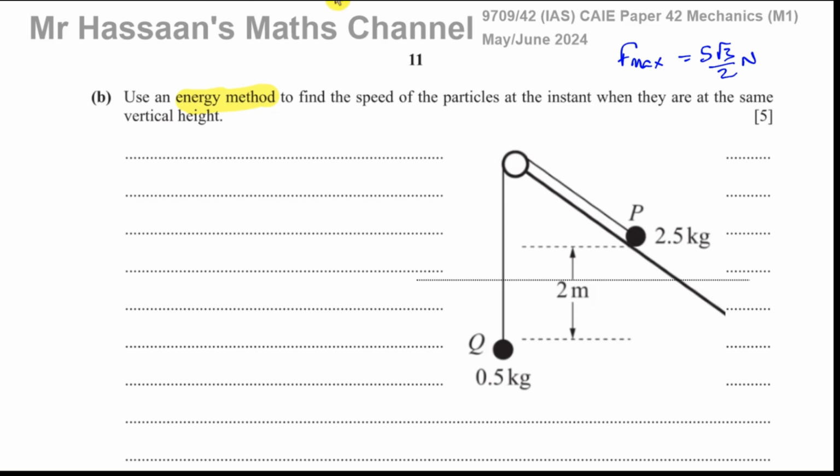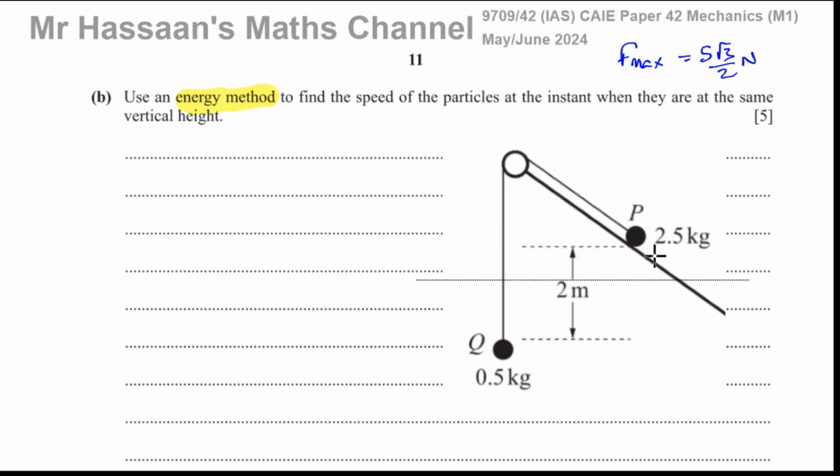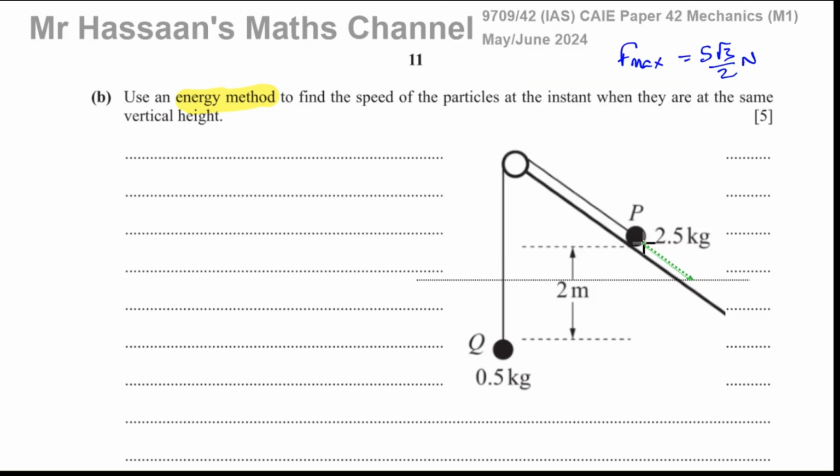So when they get to the same vertical height, P would have moved through this distance here, for example. Let me make that a bit thicker. P would move through this distance here, and Q would move through the same distance, because they're attached by the same rope.